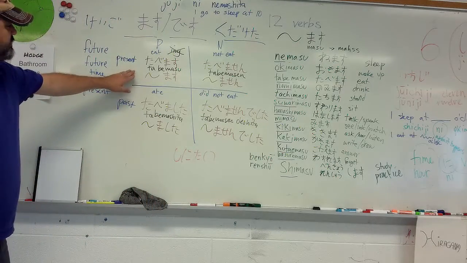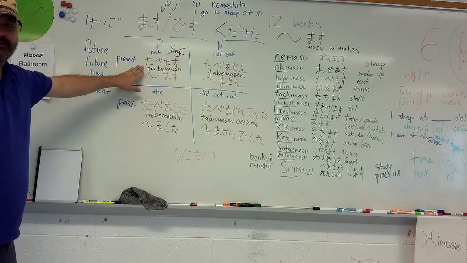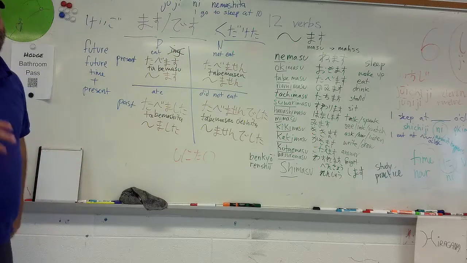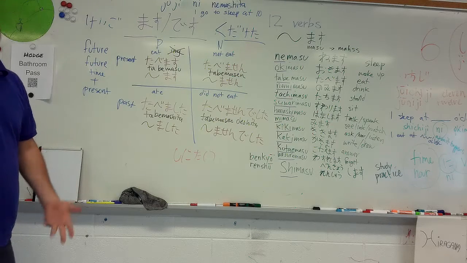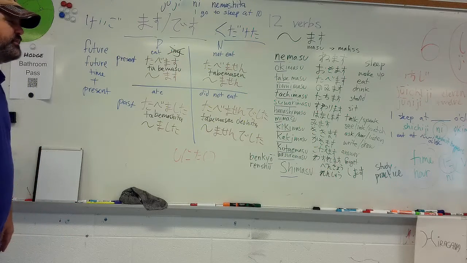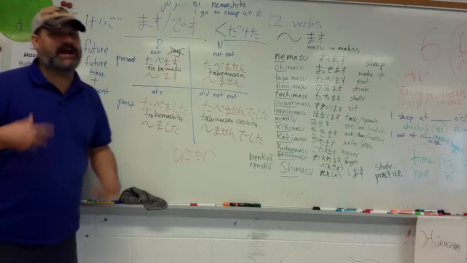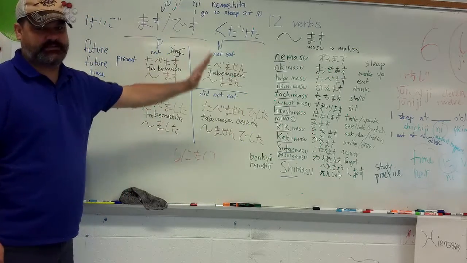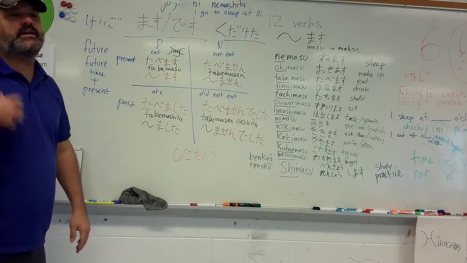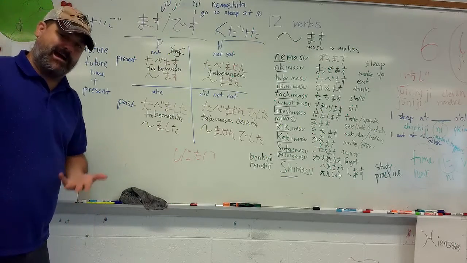So if you look here, tabemasu, I eat. Now this talks about habitual eating. In other words, it means something like I usually eat at this time. It doesn't mean I am eating now, which would be the te form plus imasu. So ima tabete imasu would mean I'm eating now, right?